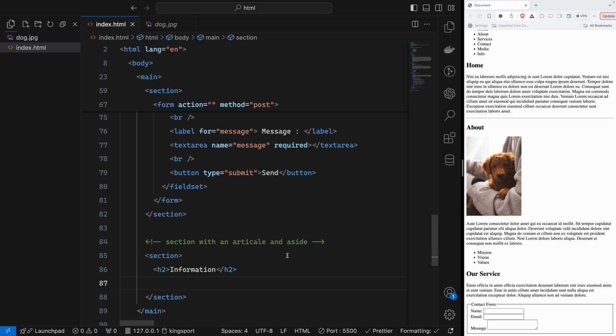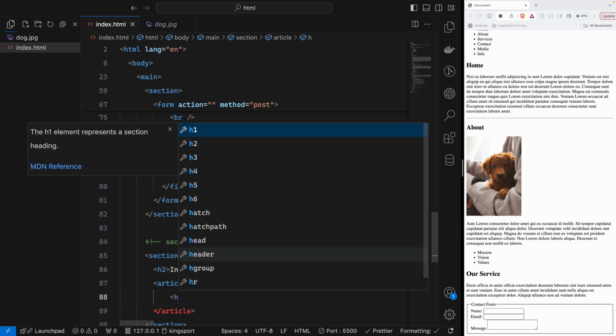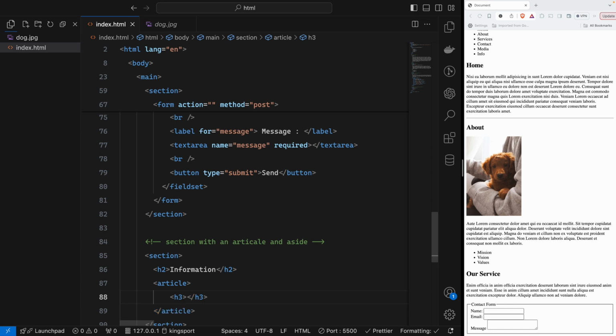Perfect. So I will use that article. So now you are studying nearly every HTML tag. Inside the article, we can write h3 or different kinds of tags, because it's kind of wrapped up together, like heading, paragraph, image, and so on.